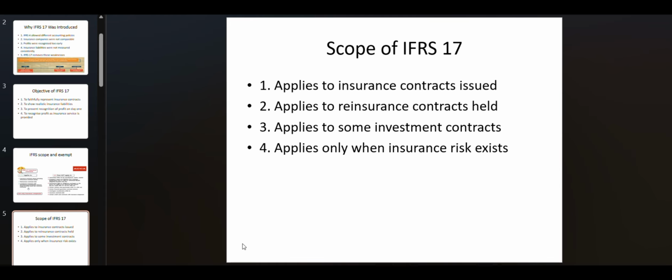It also applies to reinsurance contracts held by insurers and to some investment contracts that contain insurance features. The key condition is the existence of insurance risk. If insurance risk exists, IFRS 17 normally applies to these kinds of contracts.